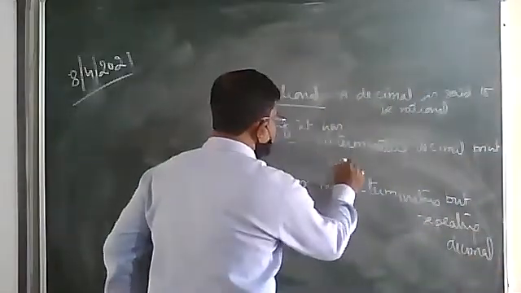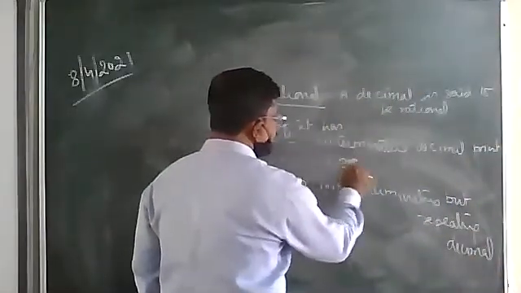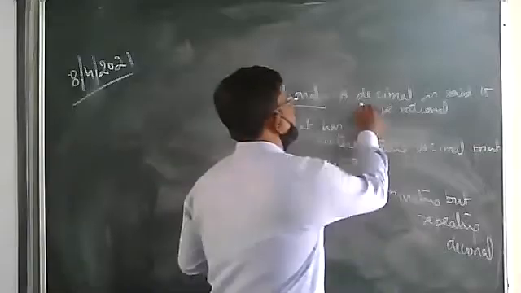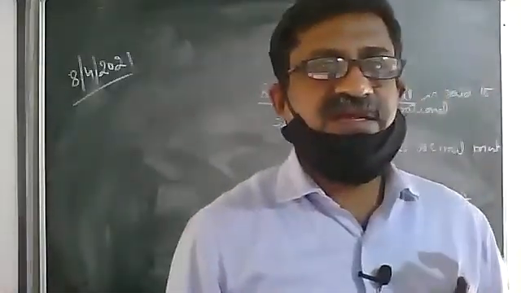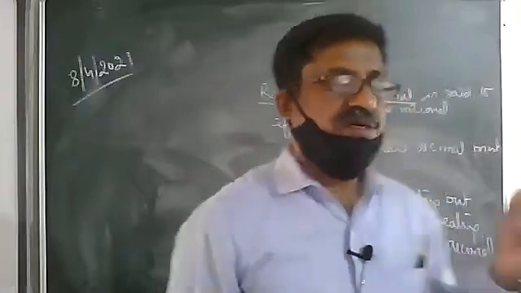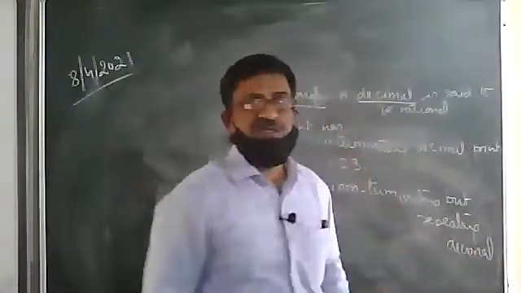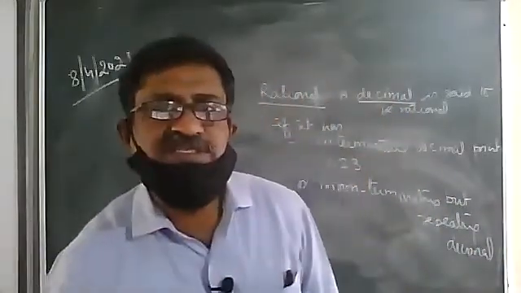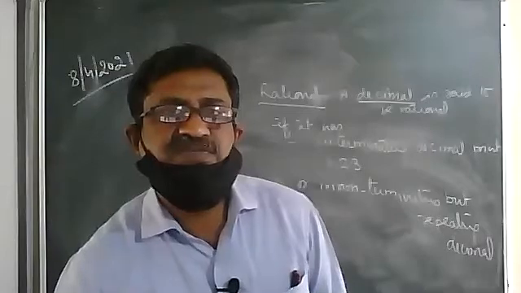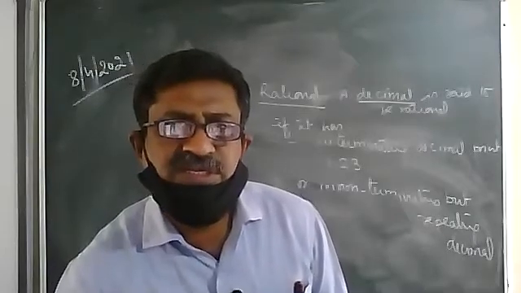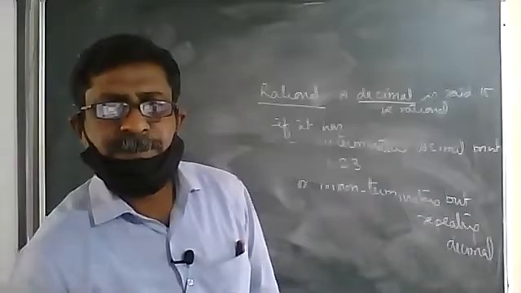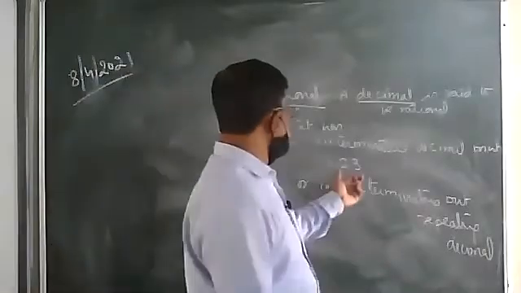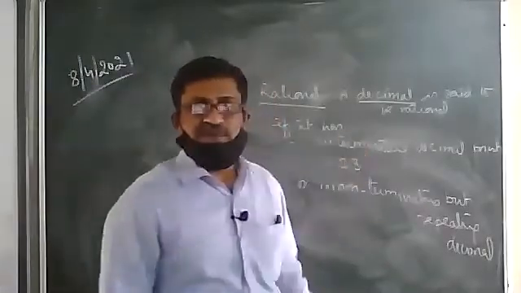We are talking about the rational numbers which are in decimal form. Decimal means point. If you are getting a point somewhere, then it is said to be a rational number, like 1.23. This 1.23 is a terminating decimal point.